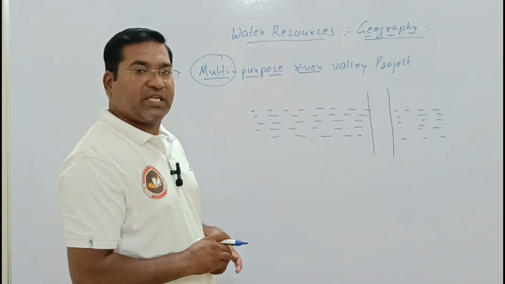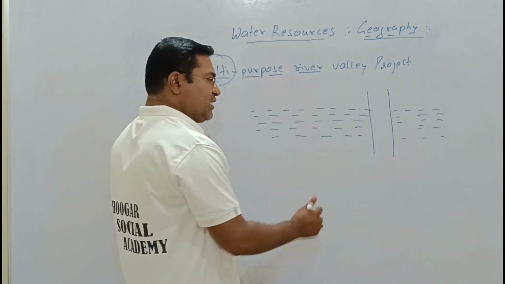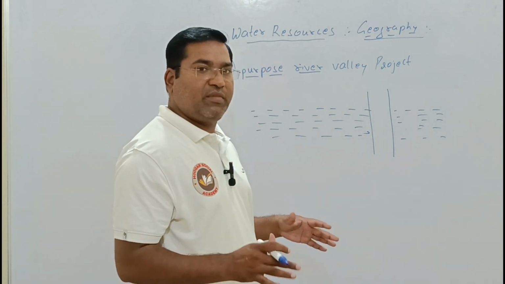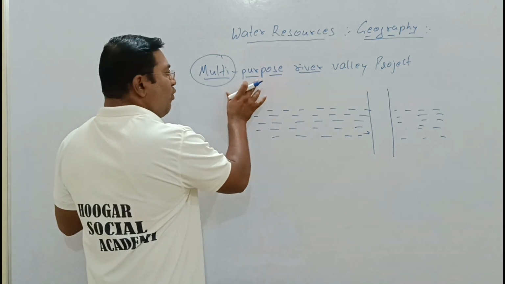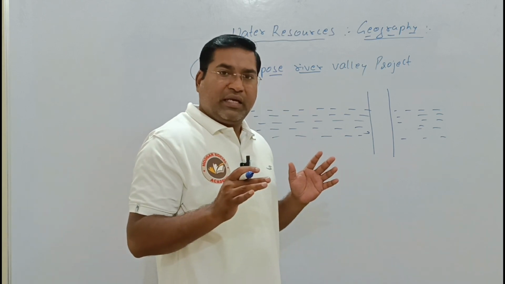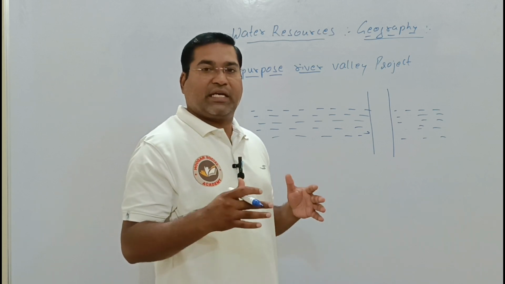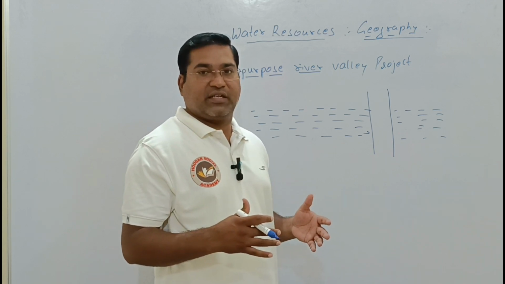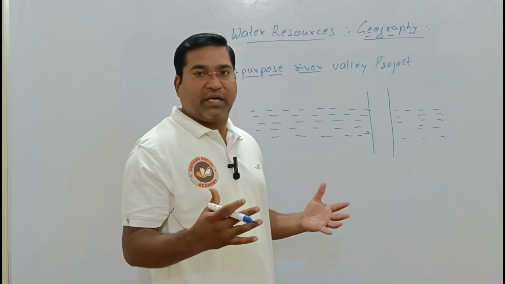There are many different purposes for constructing a dam. We do not construct a dam just for beauty or for tourism, but keeping some major things in mind. Now, in India there are many big rivers, like the Narmada, Godavari, Mahanadi, Kaveri, Krishna, Kosi, Satluj, Brahmaputra and Ganga.